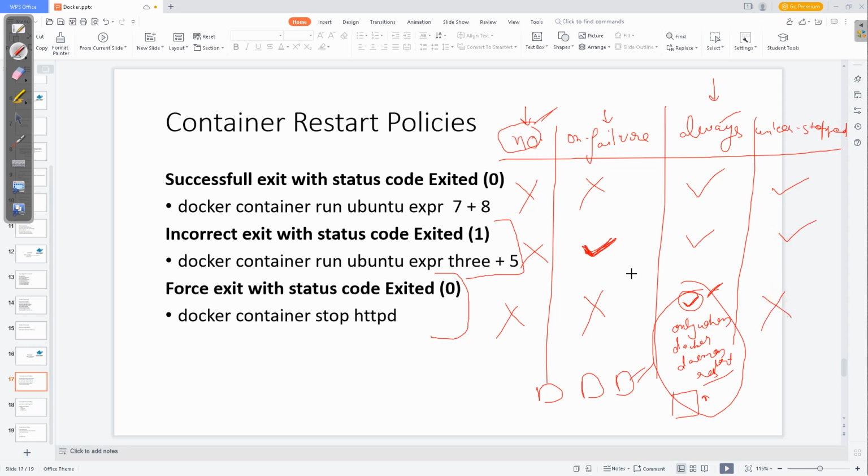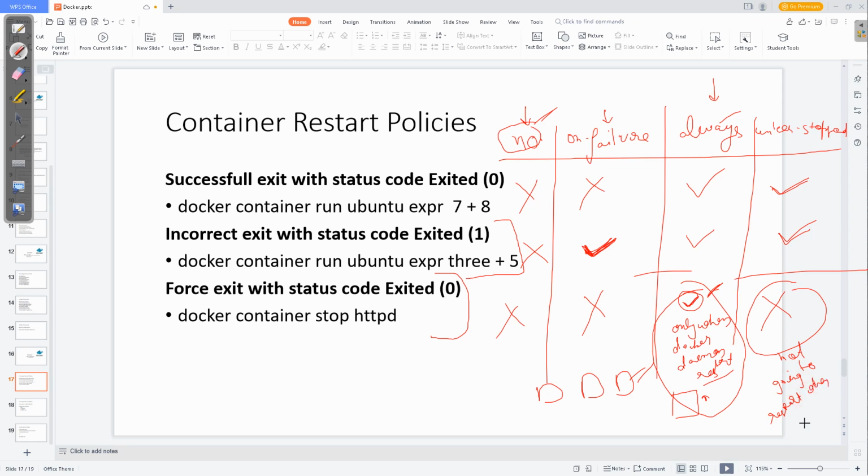Unless stop means that until you give the command to stop it, it is not going to stop, even if it is a failure or a successful execution, unless you manually stop it. And it is not going to restart.